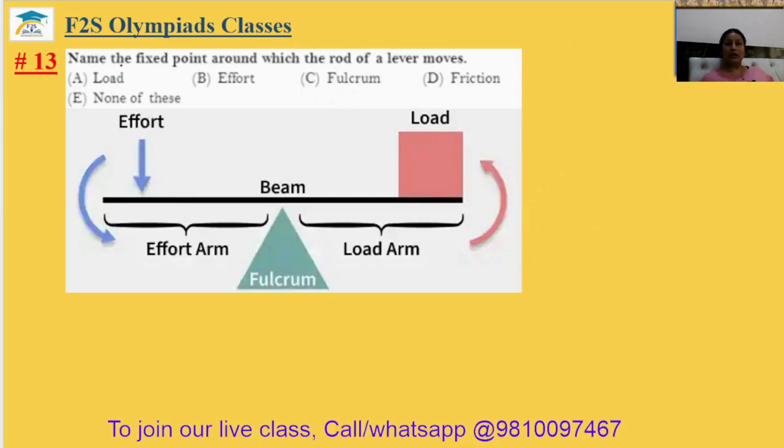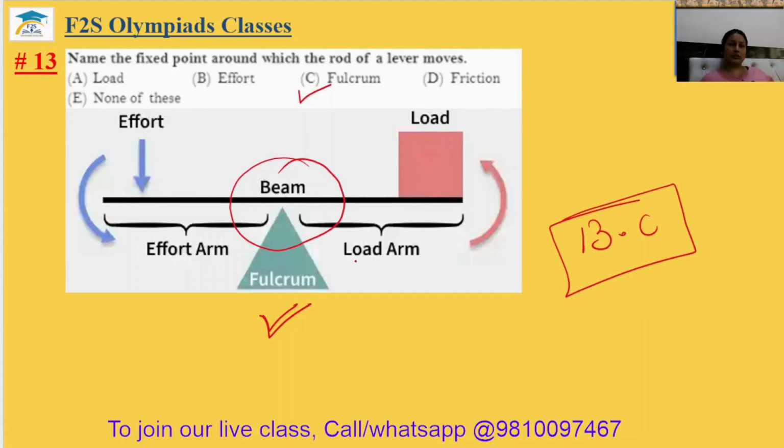Question number 13. Name the fixed point around which the rod of a lever moves. The rod of a lever moves around the fulcrum. Option C will be the correct answer. The 13th answer is option C.